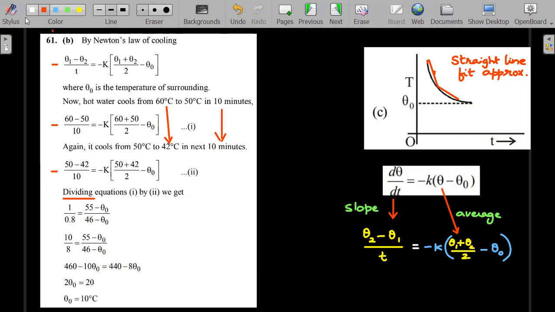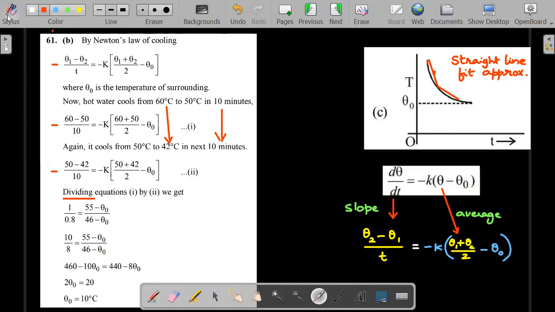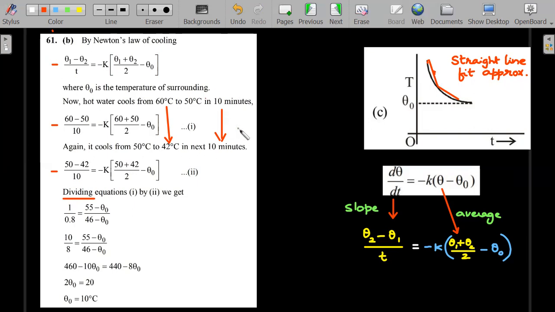So if another student does this experiment in parts of 5 minutes, he will get more accurate values as compared to the person who is doing it for 10 minutes each. Okay, so that could be a theoretical question to check your understanding of the straight line fit approximation, quite often used in the JEE Mains exam. Log problems are asked less, straight line fits are asked more.